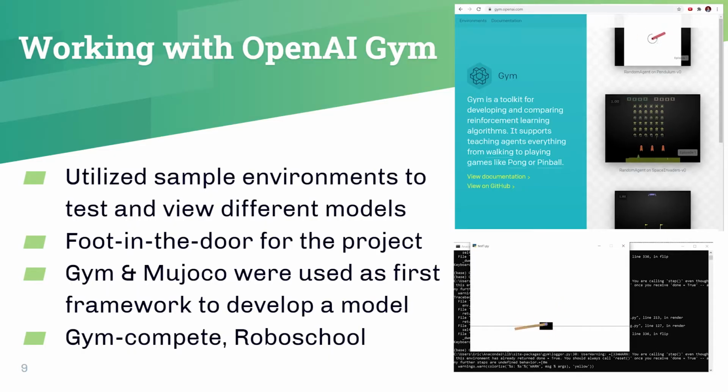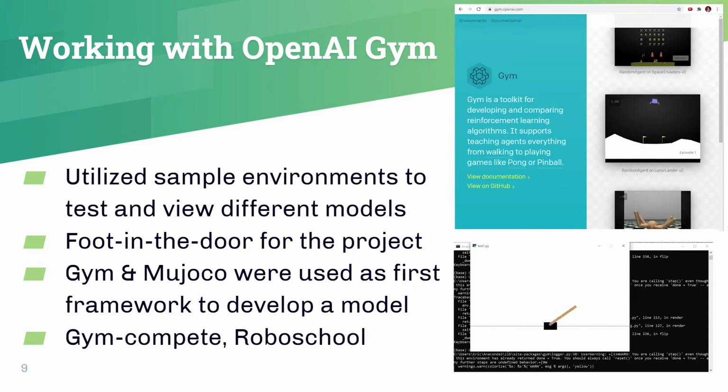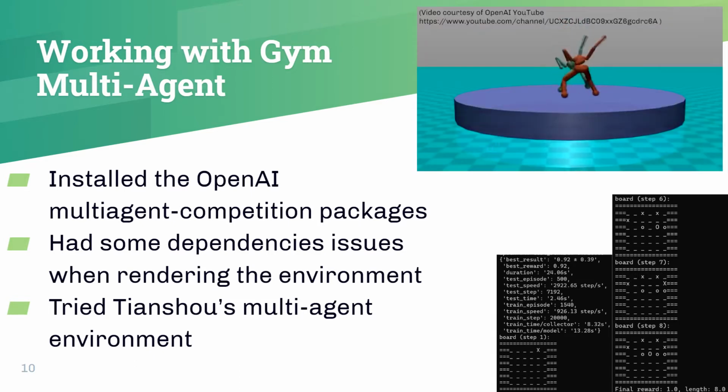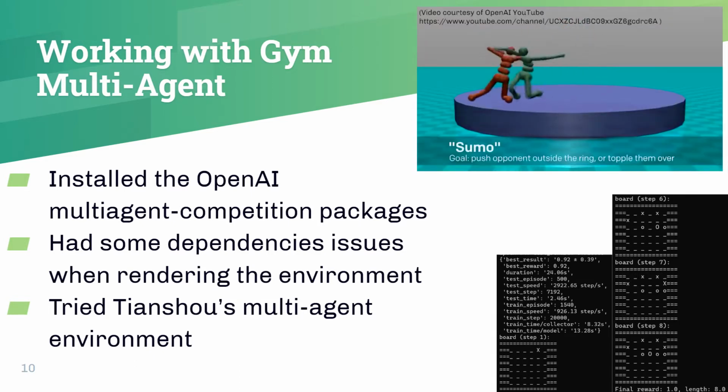OpenAI Gym was a toolkit made for developing and comparing reinforcement learning algorithms. We use the Gym to test the custom models by having the agent controlling the model perform random actions to try to walk. Gym also allows users to define a multi-agent environment, which is packaged into multi-agent computation, shown by this example of a two-agent environment like Sumo.